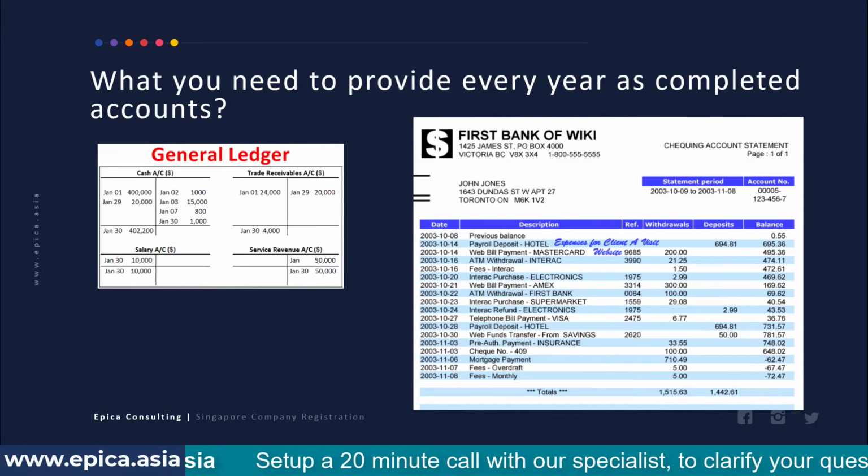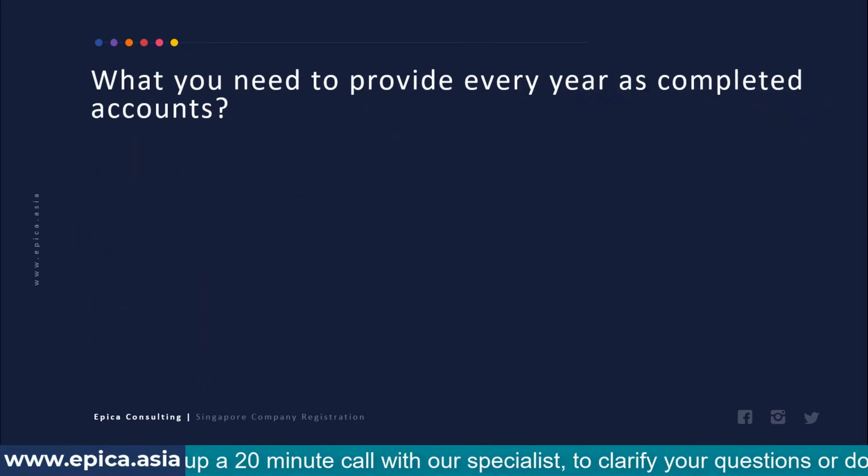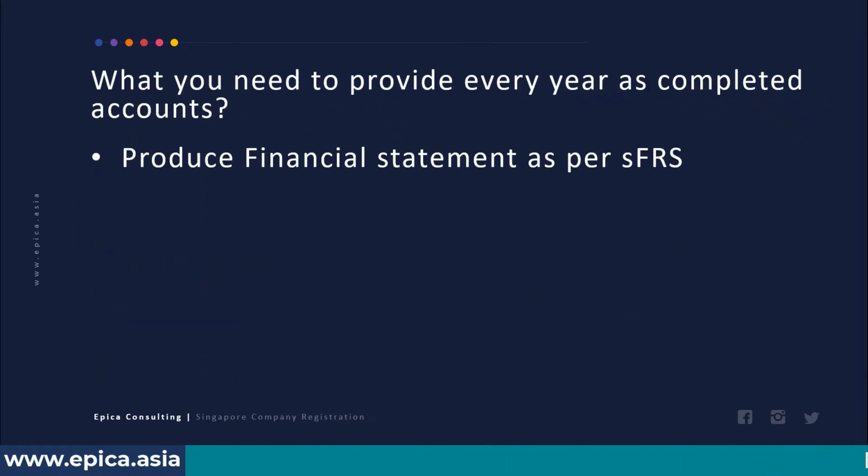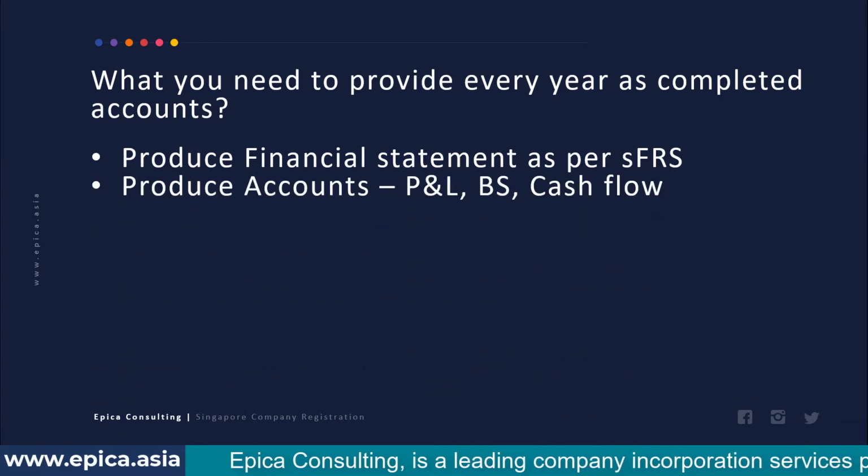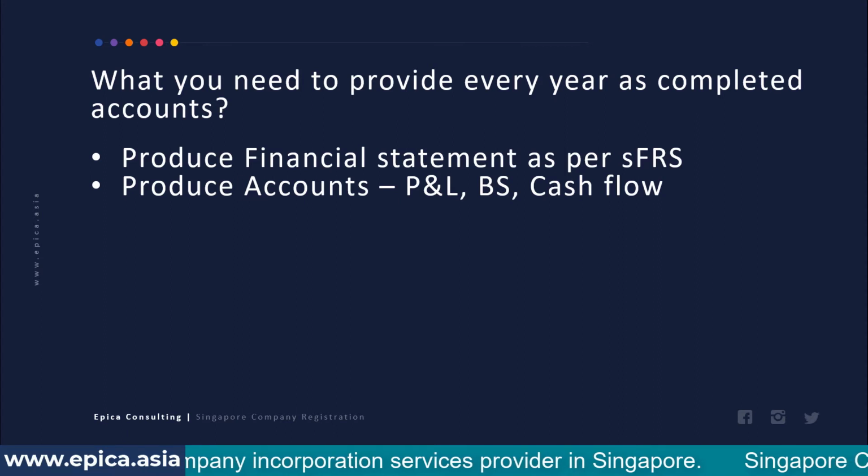So coming back to the presentation and moving on to the next slide, after understanding what the financial statements are, we will work out what you need to do over the year to be able to produce this financial statement. The precursor to this financial statement is that you will have to produce accounts, and that means you will have to generate P&L, balance sheet, and cash flow.